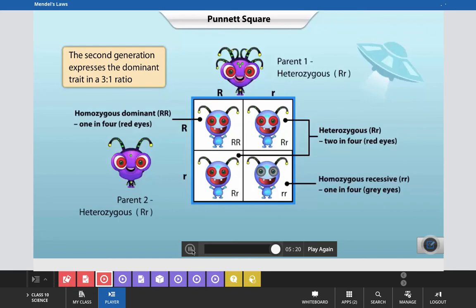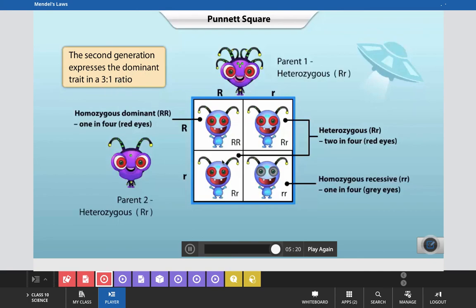Now, I think it is clear to you how Mendel proved his experiments, and on the basis of experimental observation how he concluded the result. With the help of this example, you have also understood the representation of the findings in these experiments, for which Mendel used the Punnett square, and the second generation expresses the dominant ratio 3:1.